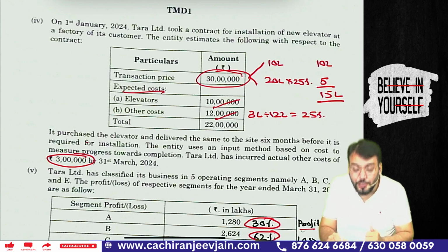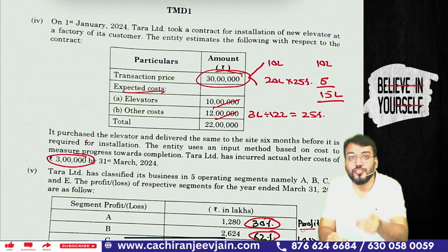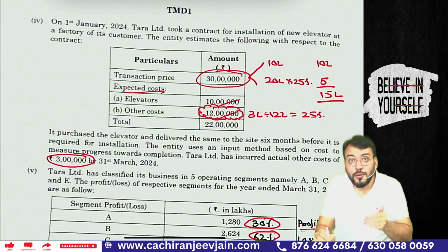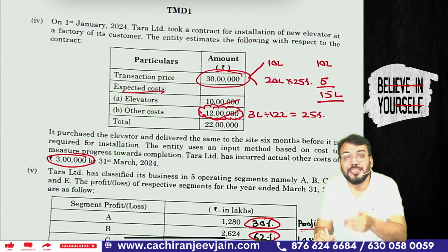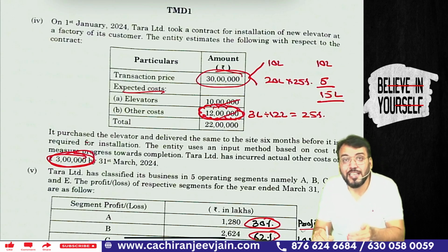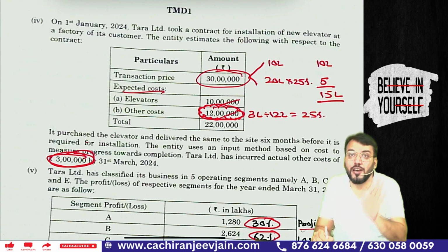Correct? Means revenue for this elevator will be the cost incurred, and we need to find out for the other cost how much performance has been satisfied, means what is the progress in satisfying the performance obligation. So you can see out of 12 lakh, 3 lakh has been incurred. It means 25% of work has been completed for other cost.